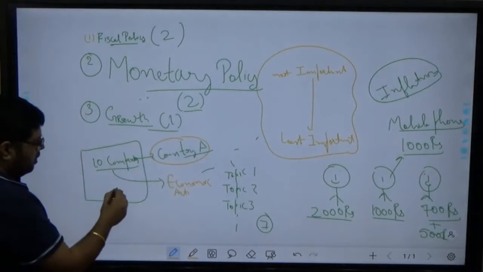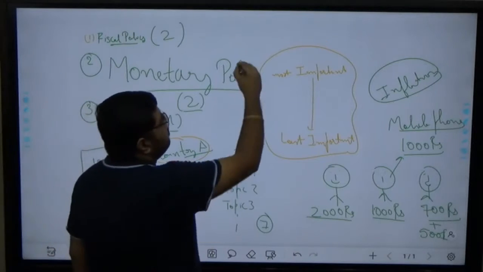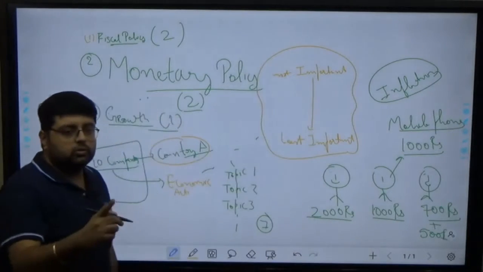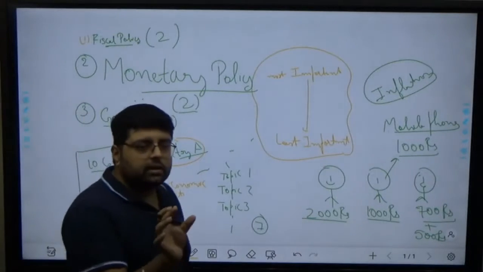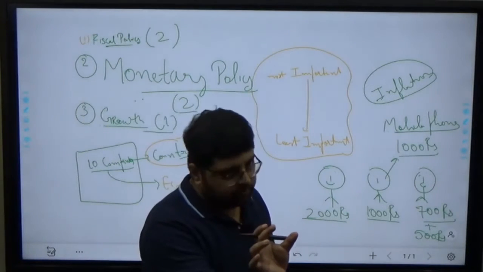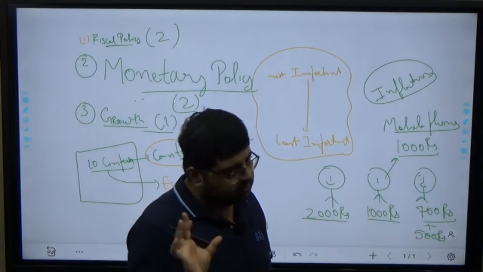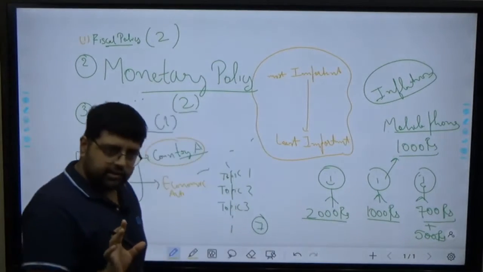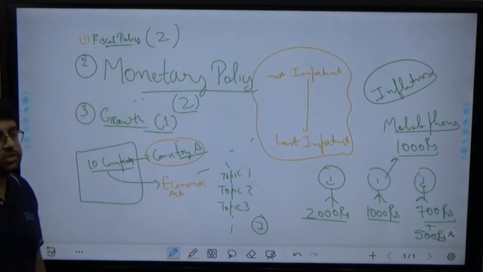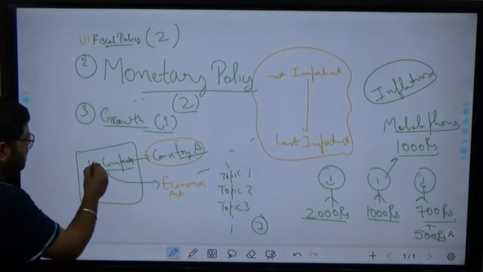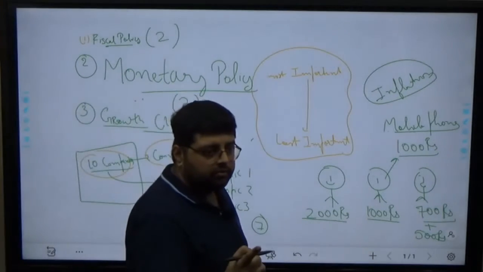What I'll do is go to these 10 companies and ask them how much product they sell in a particular time period. When we measure growth, that time period is 1 year, which is nothing but your financial year, starting from 1st April to 31st March. So I'll ask these 10 companies how much they earned in a financial year.